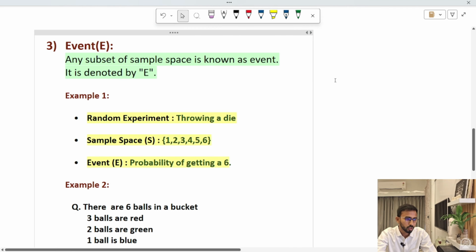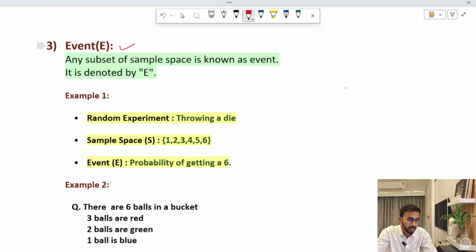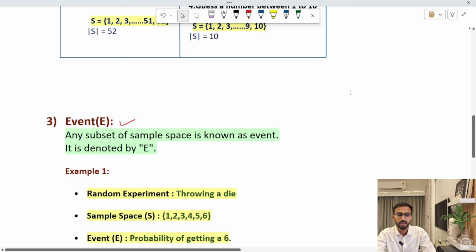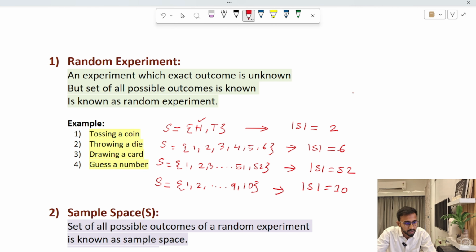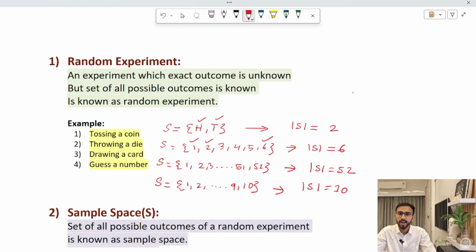The third topic of today is event. This is the most important topic of elements of probability. After understanding these 3 topics, we are good to go with probability. So what is an event? Any subset of sample space is known as an event. Exactly what that means: head and tail. Tail is an event. Here 1 is an event, 6 is an event. So the probability of getting a head is an event. The probability of getting a tail is an event. If I throw a die, the probability of getting a 6 is an event.